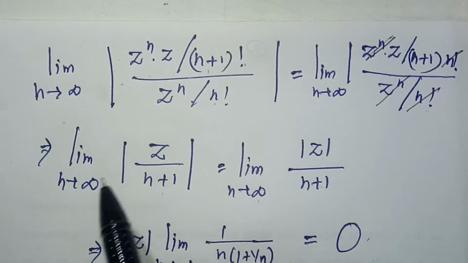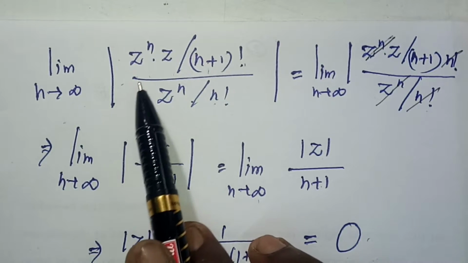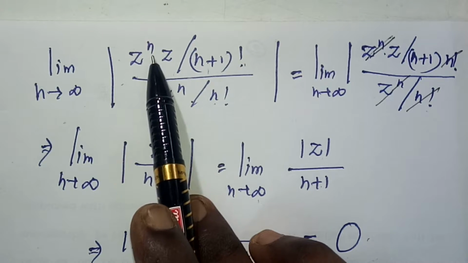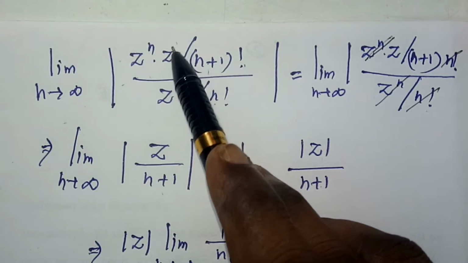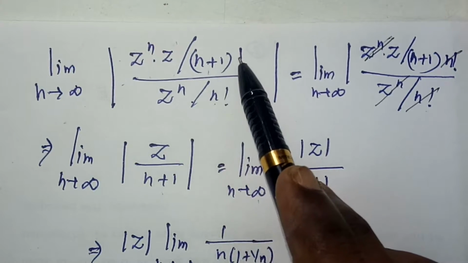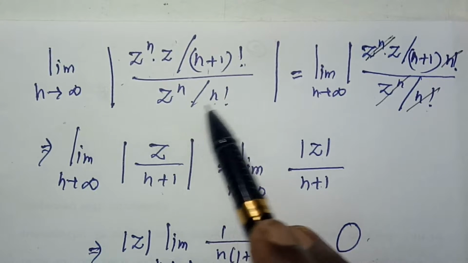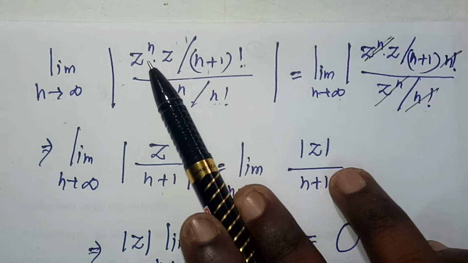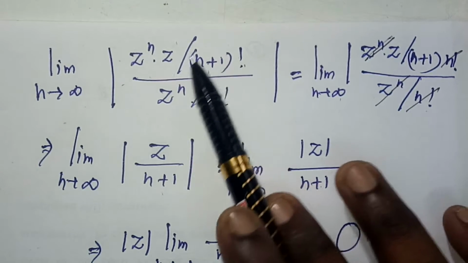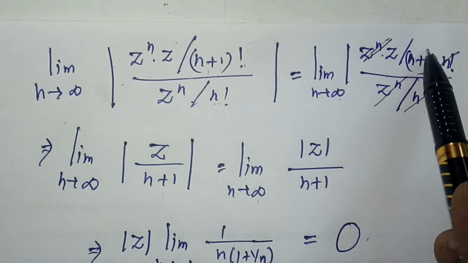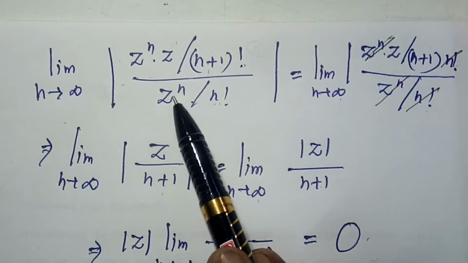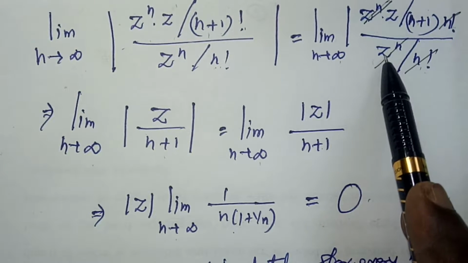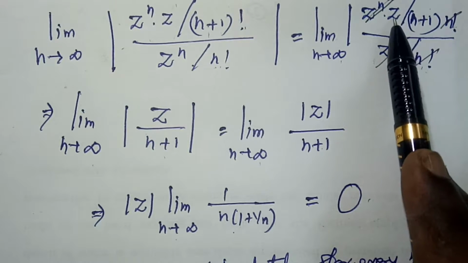Now using the ratio test, how is the convergence behavior of this series? Using the ratio test, limit n tends to infinity modulus of z power n plus 1 divided by n plus 1 factorial, whole divided by z power n divided by n factorial. I am going to write z power n plus 1 as z power n times z, and n plus 1 factorial as n plus 1 into n factorial. Here n factorial and n factorial cancel, z power n and z power n also cancel, so the rest is z divided by n plus 1.